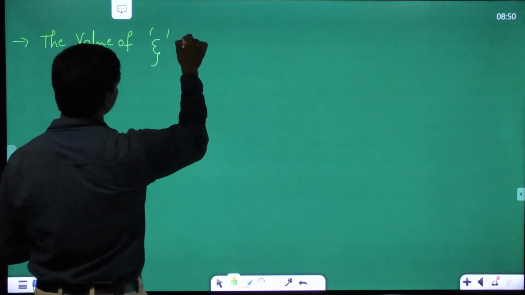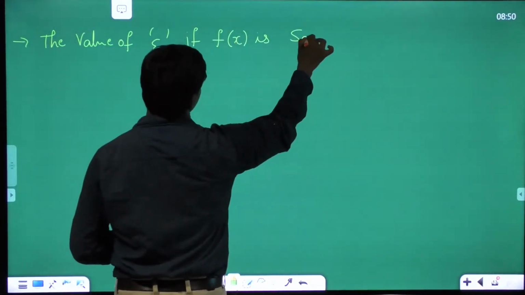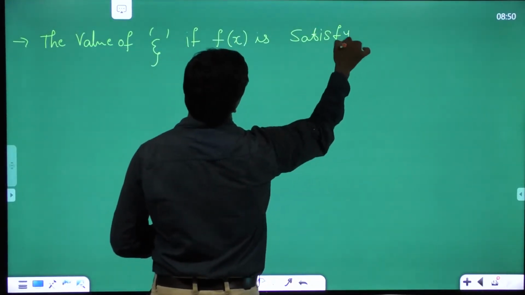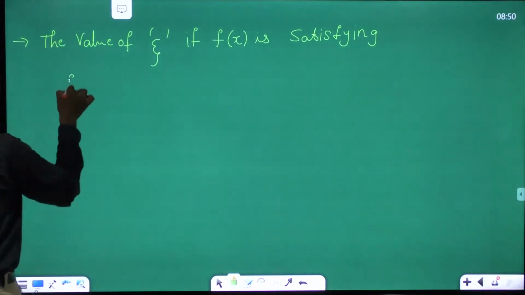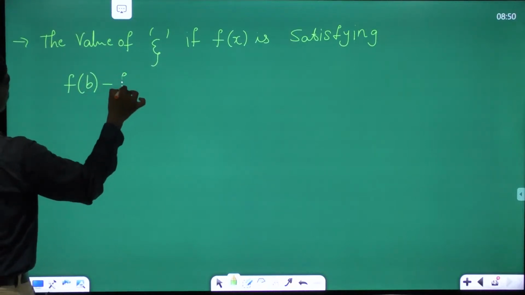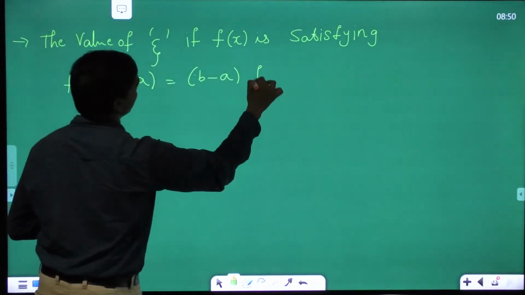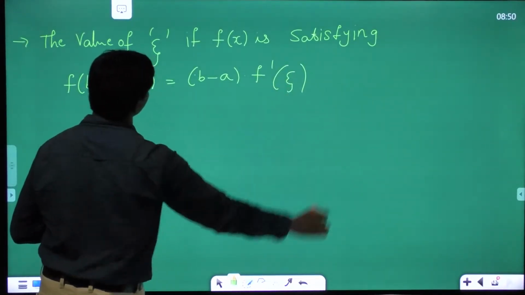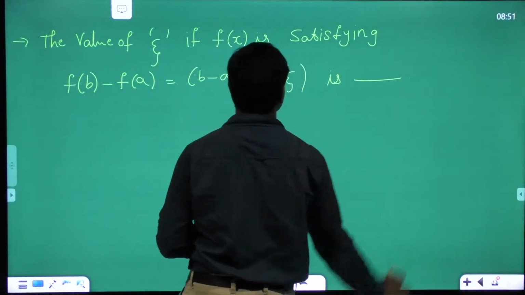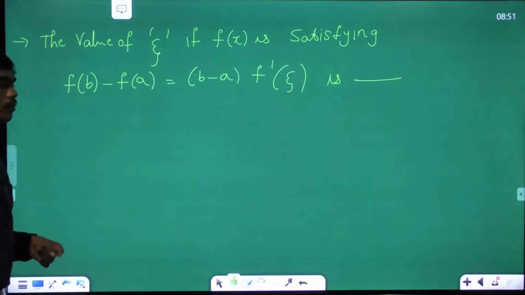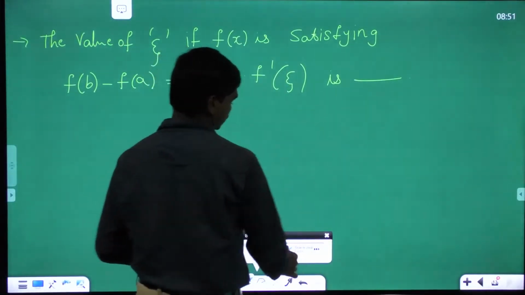Find the value of zeta if f of x is satisfying f of b minus f of a is equal to b minus a into f dash of zeta, where, okay, let me give you the function because I didn't give you the function yet.